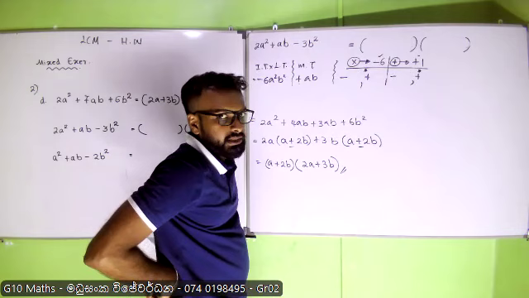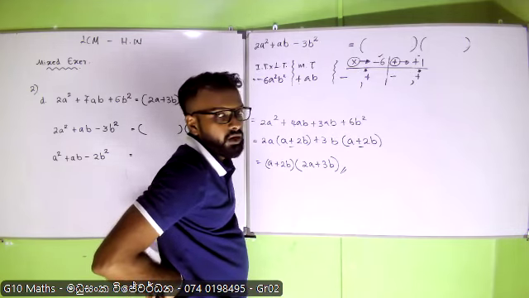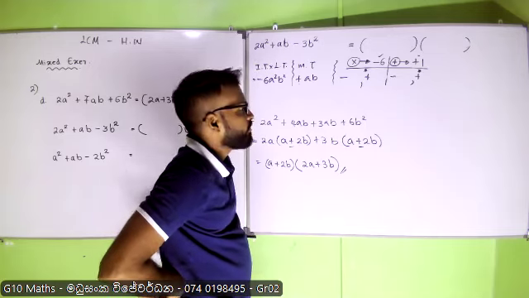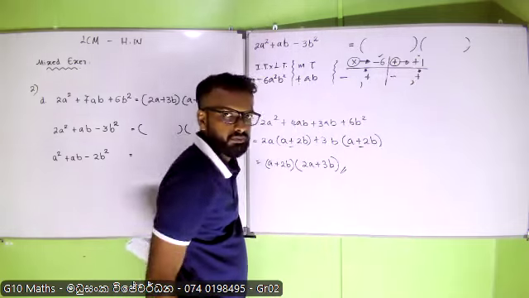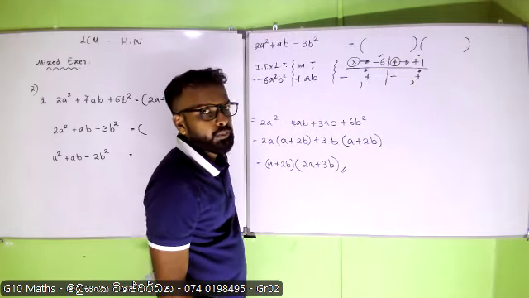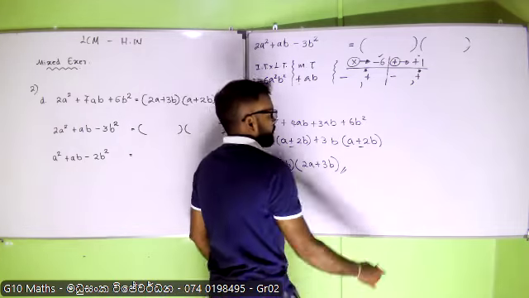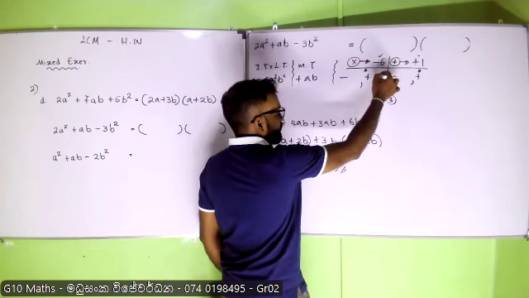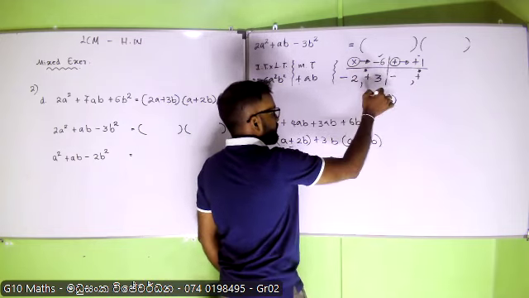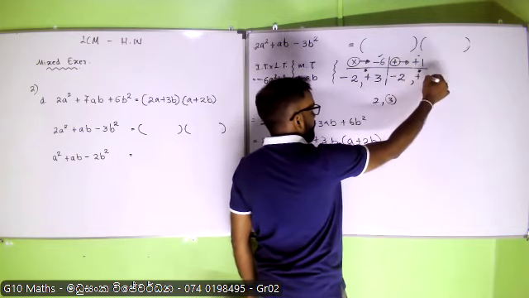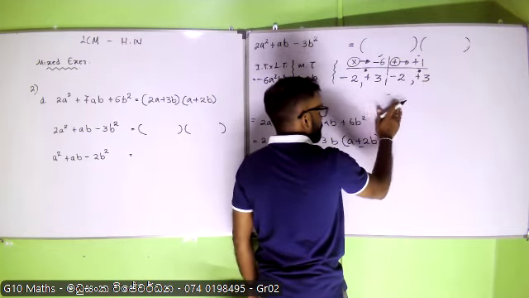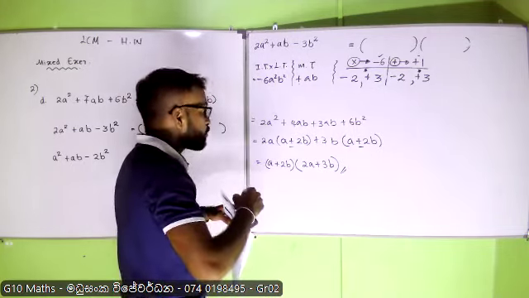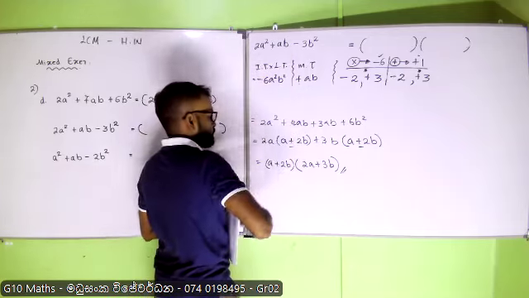I think we cannot get 6 times 1. We can't get 6 times 1, because if we add them together, we won't be able to get positive. So definitely it should be 2 and 3. So the biggest number is 3. Definitely it should be 3. And the least number should be negative. So I think this is the only possibility that we can take. Right. So by using that, I am going to expand my middle term.